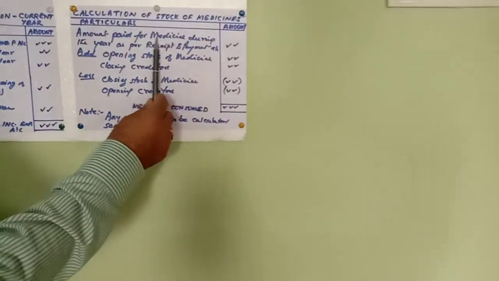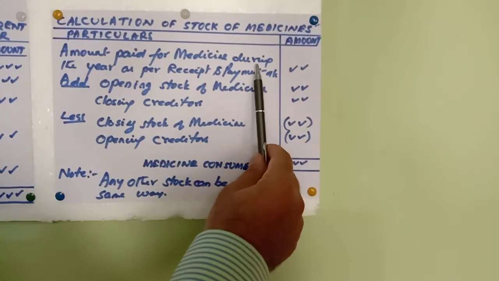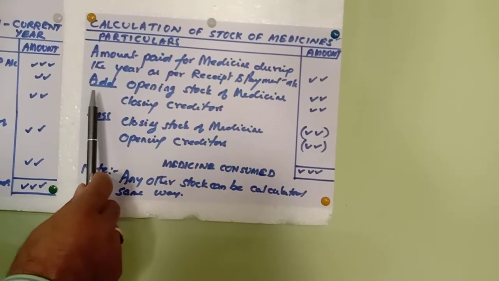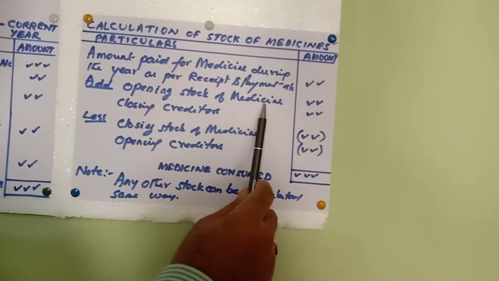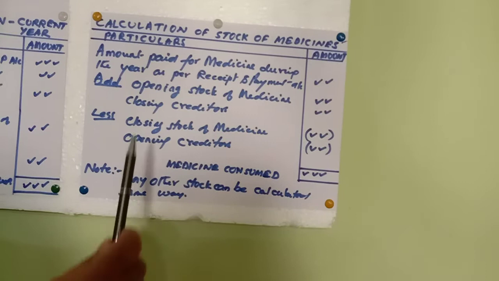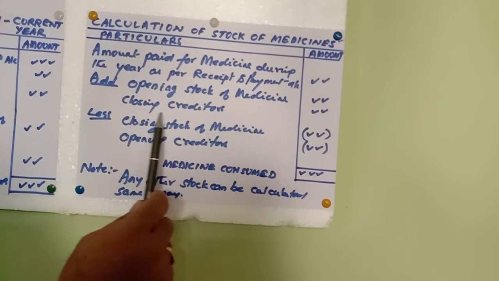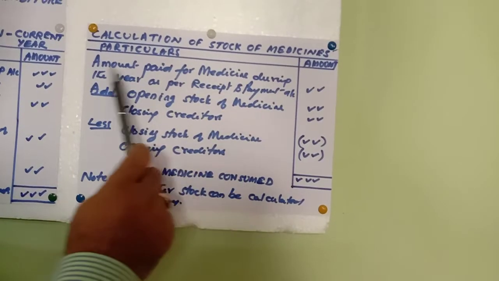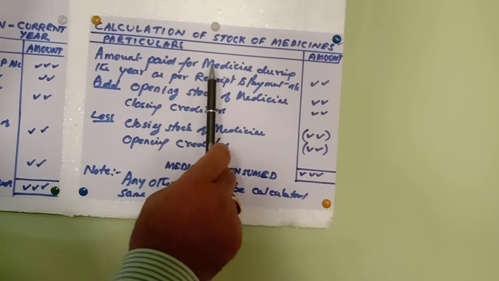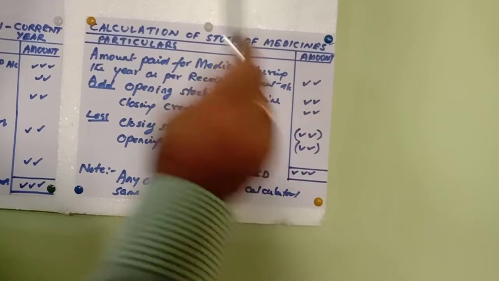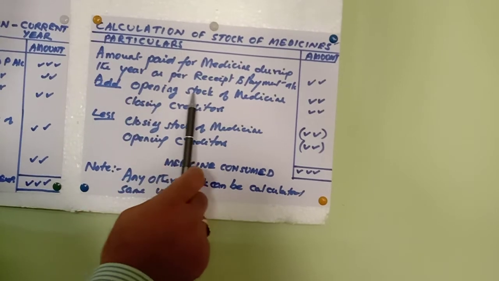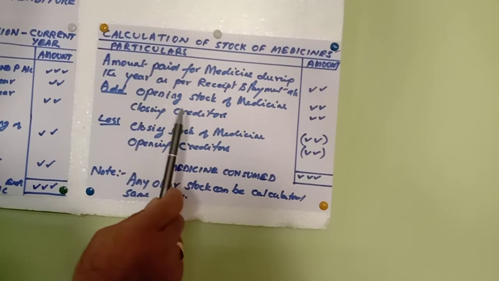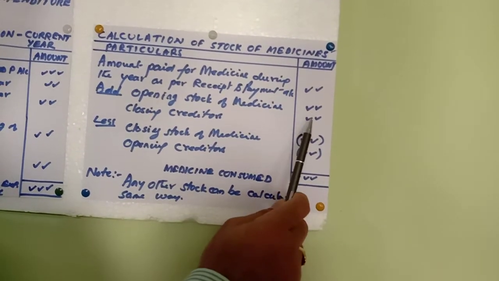The amount paid for the medicine during the year, you can take it from receipts and payments account and write it here, and then add opening stock of medicine to this. Then if there are closing creditors, then that also should be added. Once again I repeat, take the amount present in receipts and payments account, add opening stock of medicine, then also add closing creditors of this medicine.